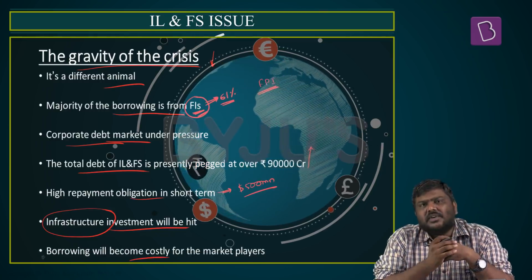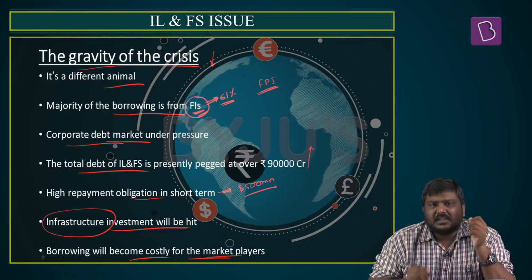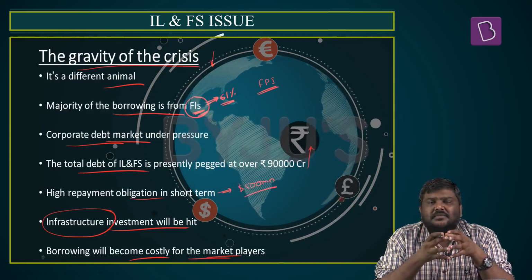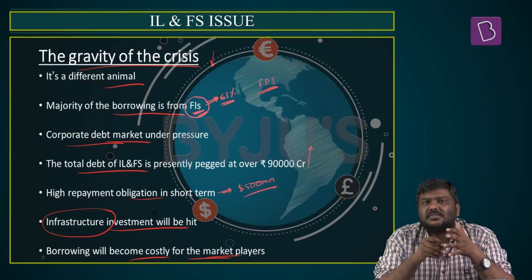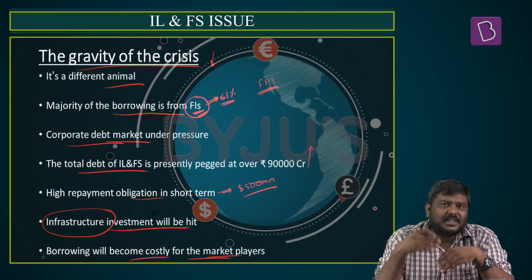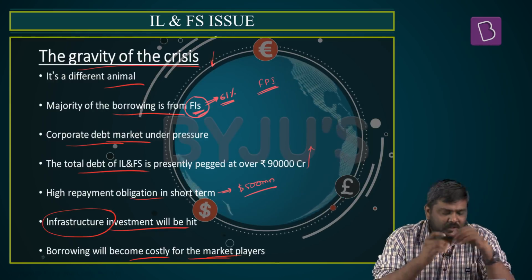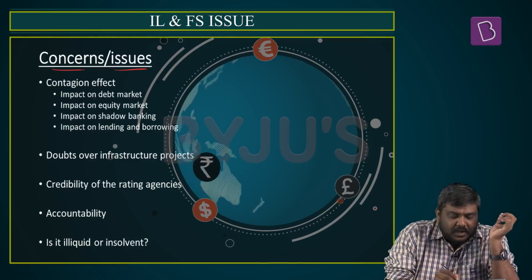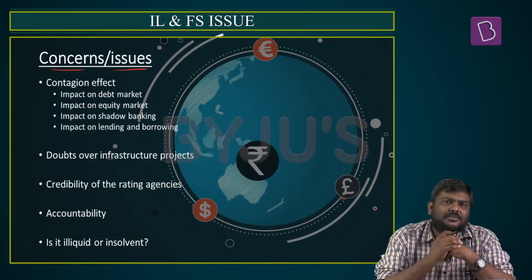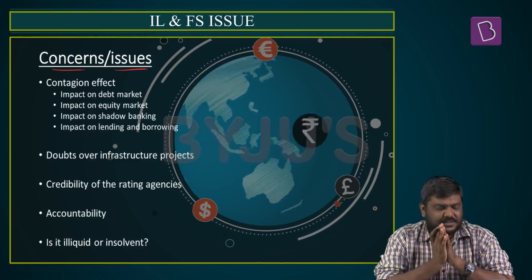Next, borrowings will become very costly for the other market players. Since the default has happened, the lending rates, or the interest rates on the commercial papers as well as the debenture market, have kept on increasing. So these are some of the concepts. Let's try and understand what are the concerns or issues or the impact related to this IL&FS crisis.